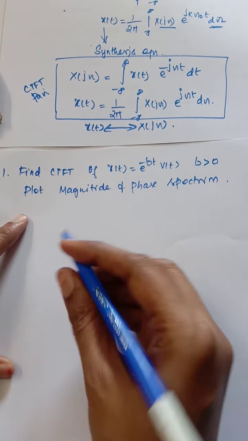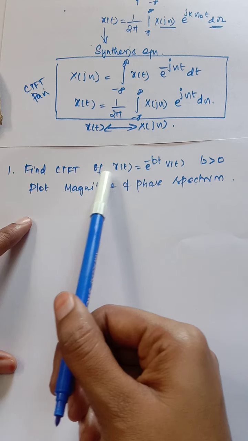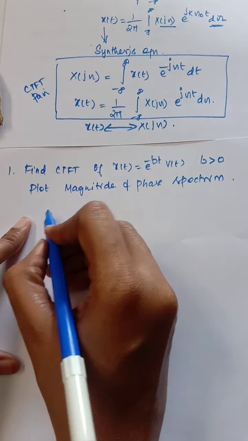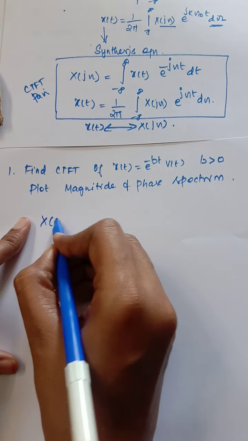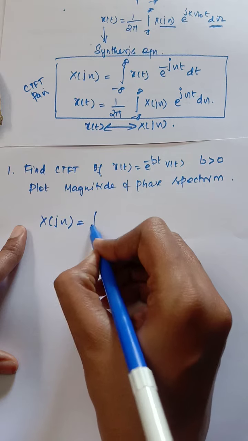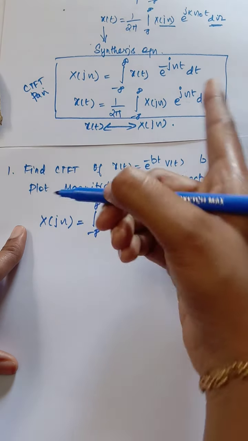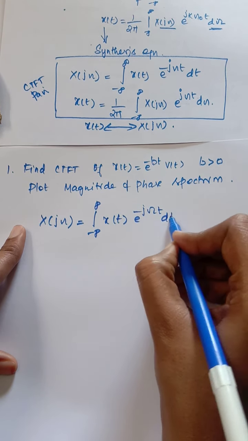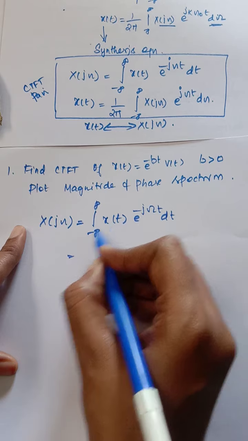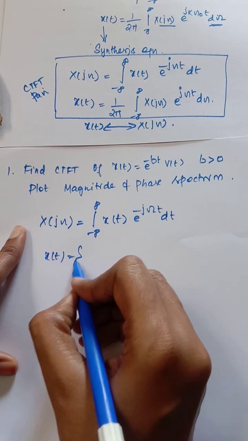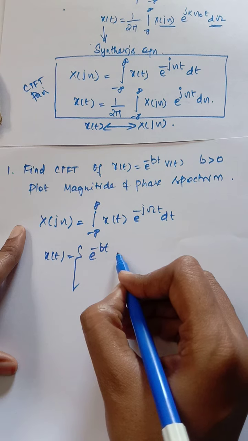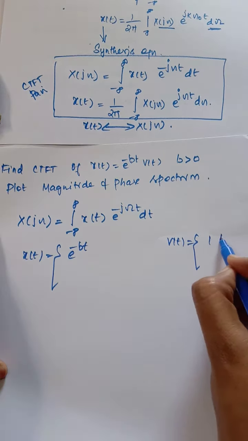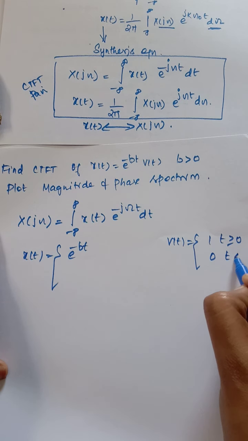So we'll see the first problem here. We need to find the CTFT of x of t, given where b is greater than 0, and plot the magnitude and phase spectrum. If we want to find the spectrum, first you need to find X of j omega, equal to integral minus infinity to infinity x of t e power minus j omega t dt. Now x of t is given as e power minus bt into u of t. u of t is 1 for time t greater than 0, and 0 for time t less than 0.